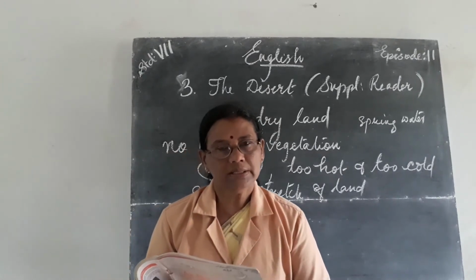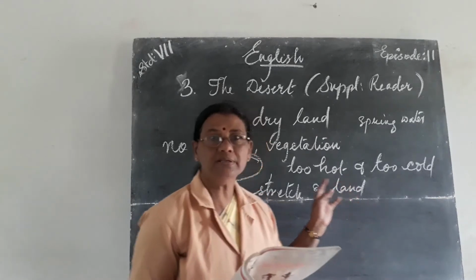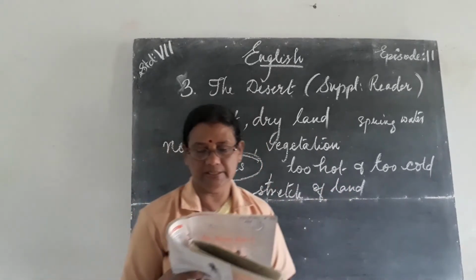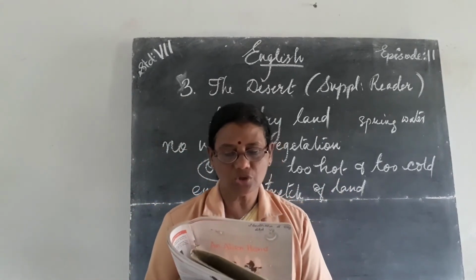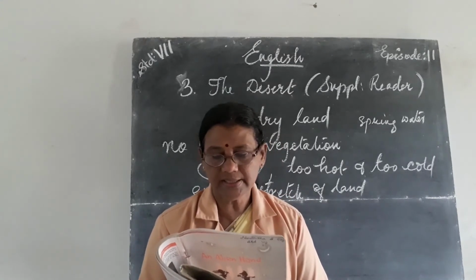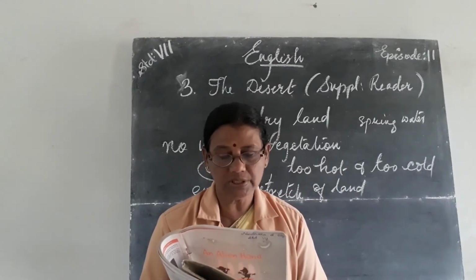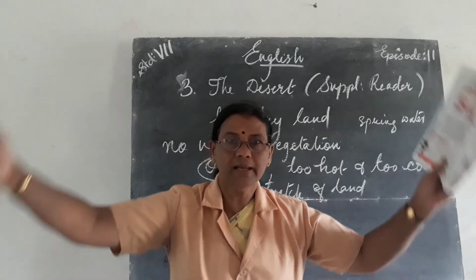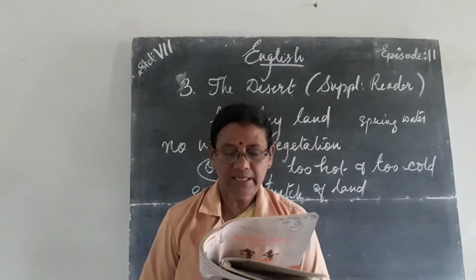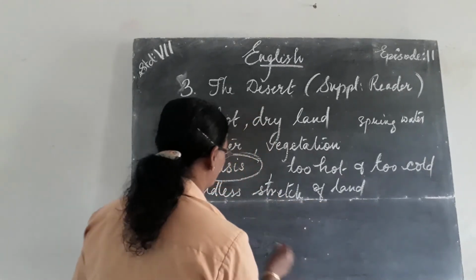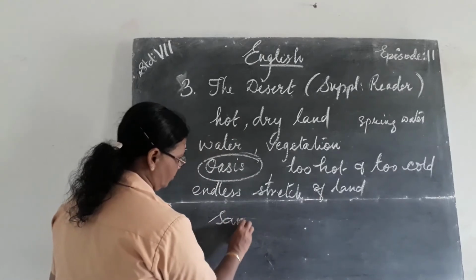So in certain places, what is absent? The oasis is absent. In such places, strong wind blows, raising heaps of sand and depositing them as mounds. Mounds means like huge hills. These are called sand dunes. What are they called? Sand dunes.